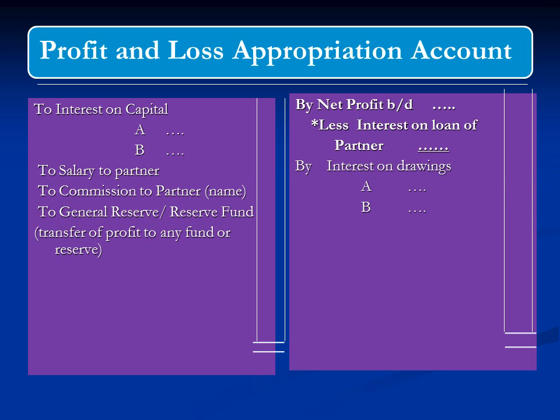On the credit side, interest on drawings is written because it's a business income, and the remaining profit is to be divided in the profit sharing ratio. And if this profit sharing ratio is not given, it is to be divided equally.